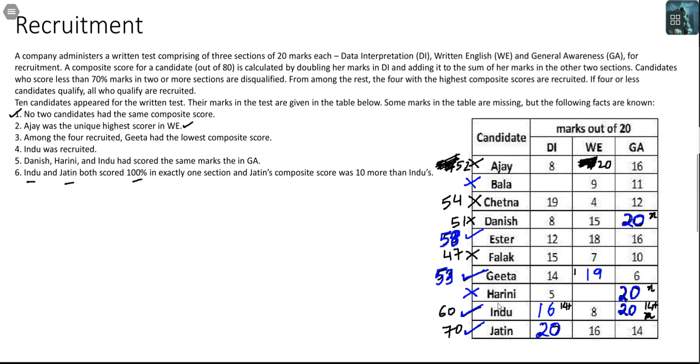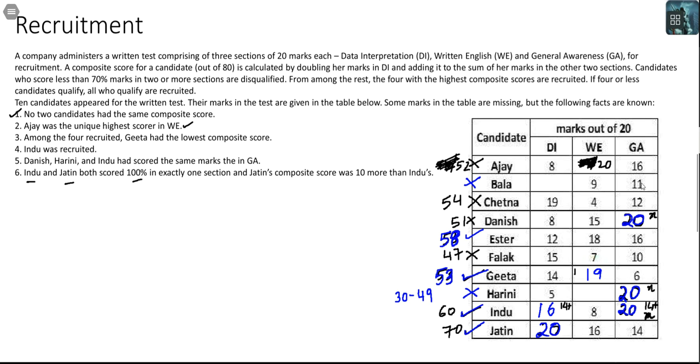Let me also come up with the range of scores that Harini can have. She gets 30, so her score can range from 30 to 50. If she got 20 here, no, she cannot get 20 here. So her score can range from 30 to 49.